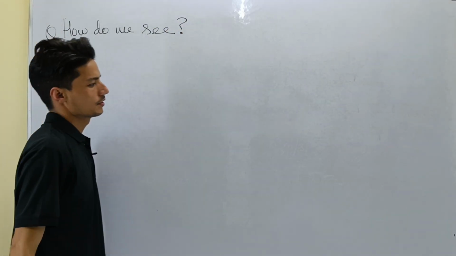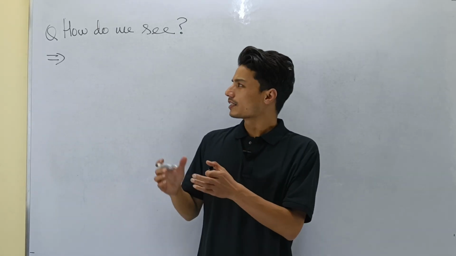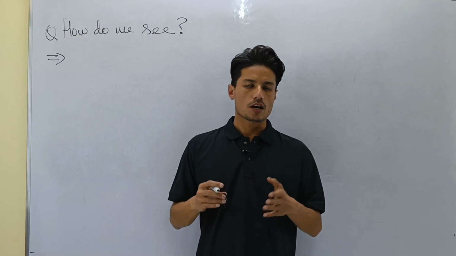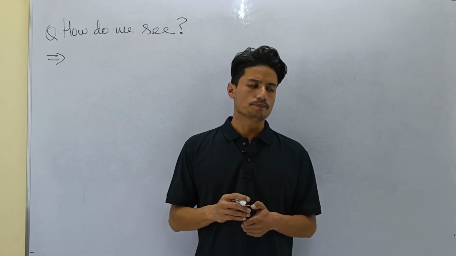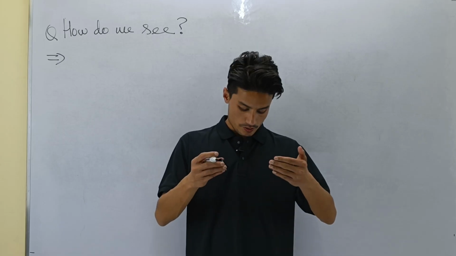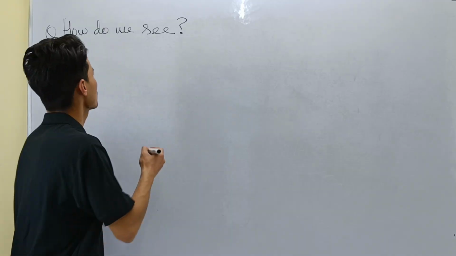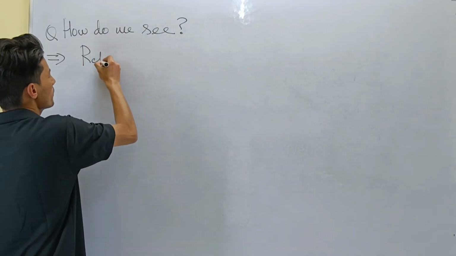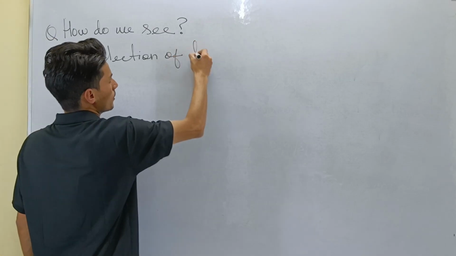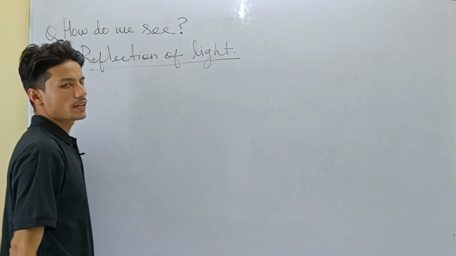And what is the answer? Let's discuss first, then we'll write the answer. Actually the answer is just one word. So how do we see each other? We see each other because of reflection of light. So the answer is reflection. I told you, the answer is just one word. The answer is very simple. Reflection of light only.